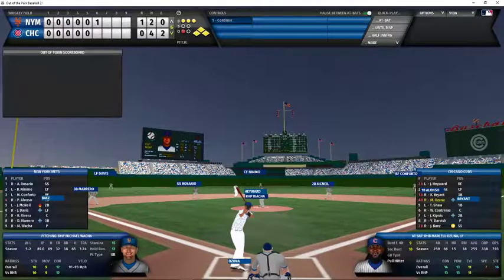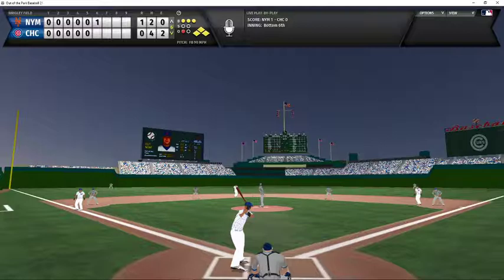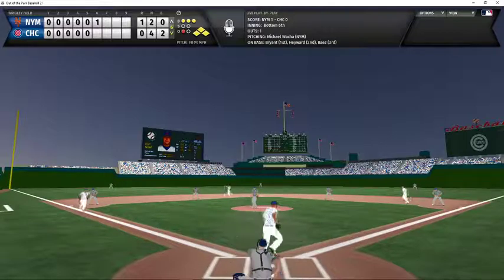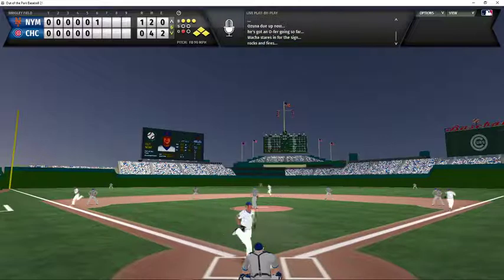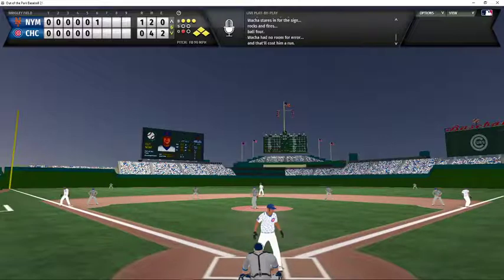And Michael Ozuna is going to come up to bat. He has a 3-0 count with the bases loaded and 1 out. Wacha still pitching here in the bottom of the sixth. And Ozuna takes low and away for ball 4. That is going to tie the game at 1 as the bases loaded walk forces in a run.